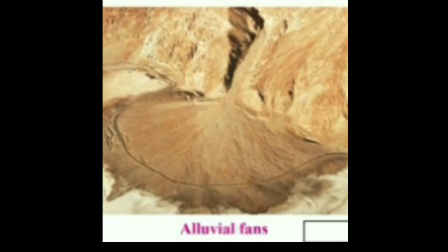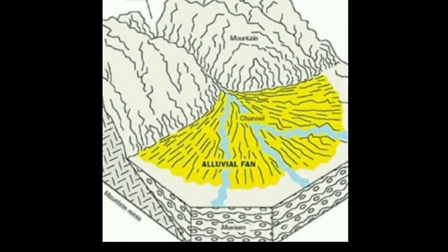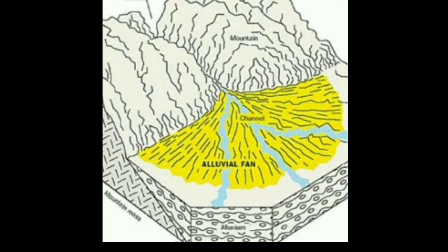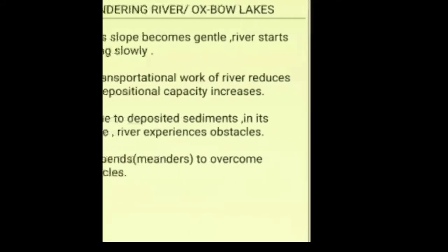So a fan shaped valley. Remember those Japanese fans that you hold in your hand. Okay, so that shape is there. The river has come down the mountain and the depositional work is done here. One more picture, in fact a diagram of an alluvial fan. That yellow part representing the fan shape is called alluvial fan.